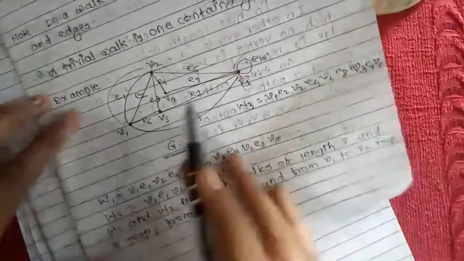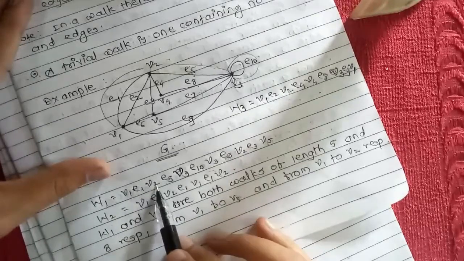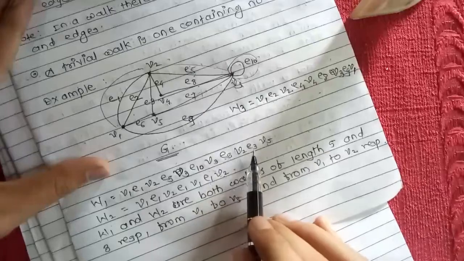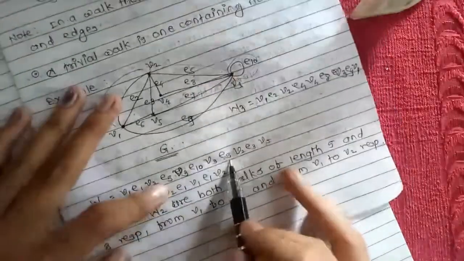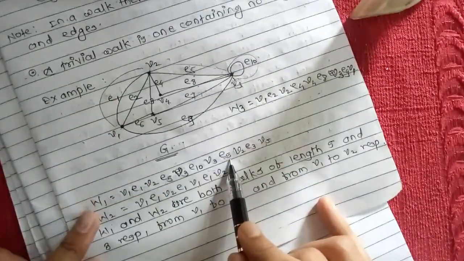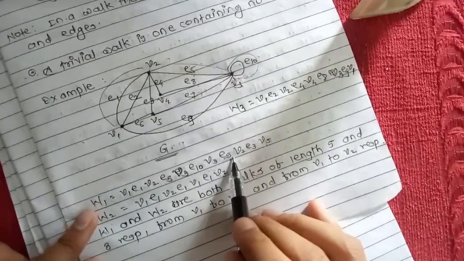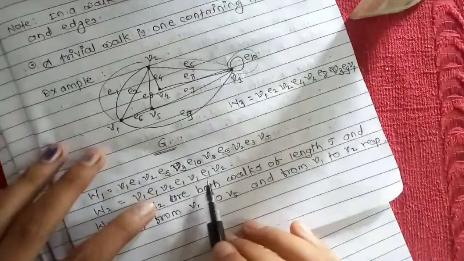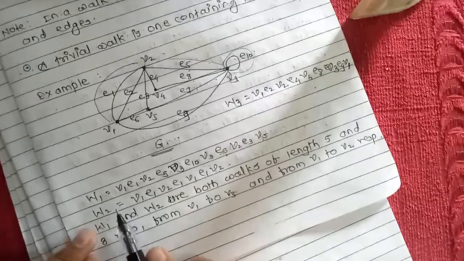Here, if you observe the walk W1, W1 is V1, E1, V2, E5, V3, E10, V3, E5, V2, E3 and V5. In this walk there is an edge E5, so E5 is repeated. Therefore W1 is not a trail, because the definition of a trail is a walk in which no edge is repeated. Similarly, in W2 an edge is repeated three times. Therefore W2 is also not a trail.